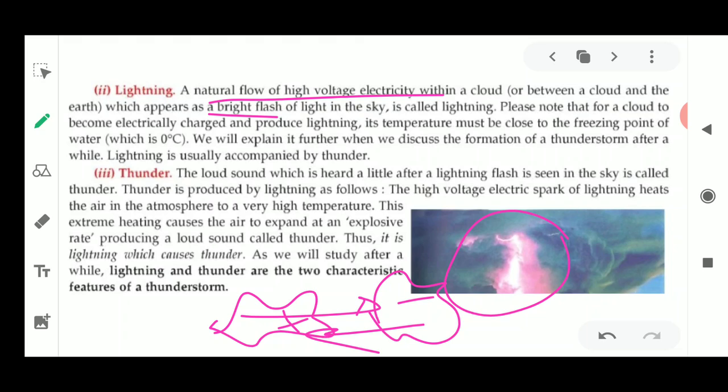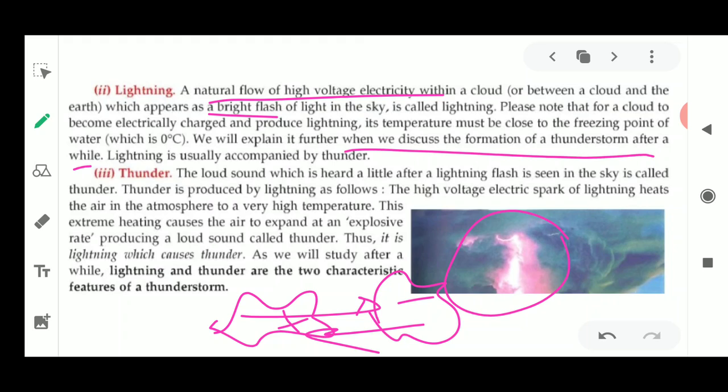Its temperature must be close to the freezing point of water, which means it should be 0 degrees. That is why the lightning is caused. We will explain it further when we discuss the formation of a thunderstorm after a while. I told you that when I discuss thunderstorms, I'm going to tell you about lightning also, and how it is caused.